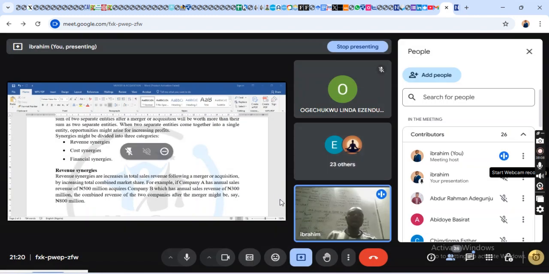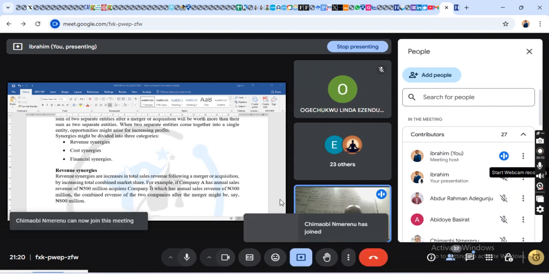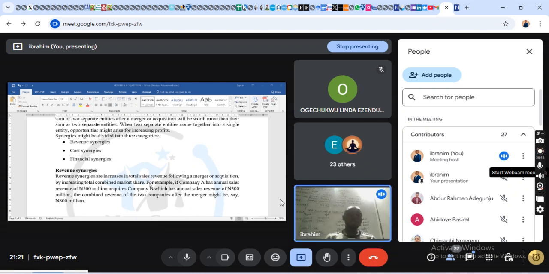Let's say company A wants to merge with company B. Company A revenue for the year is 500 million. Company B revenue for the year is 300 million.